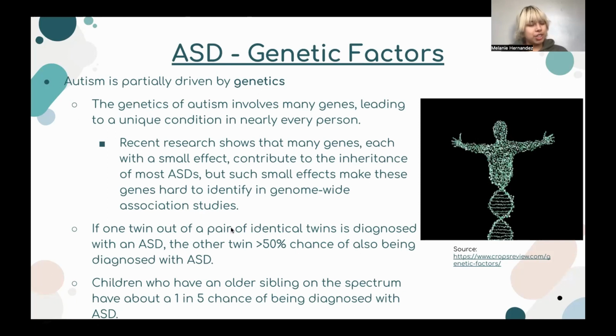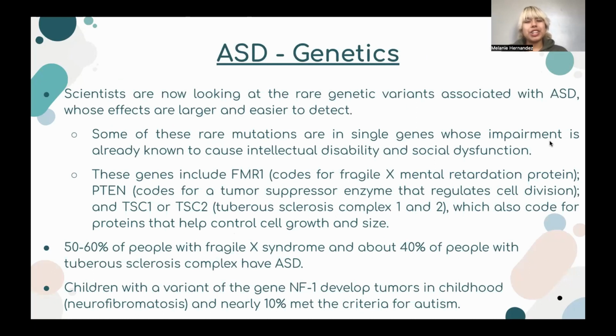What else do we know about genetics? Scientists are now looking at the rare genetic variations associated with ASD. These effects are larger and easier to detect. Some of these rare mutations are in single genes. These genes create impairment known to cause intellectual disability and social dysfunction. These genes include PTEN, which codes for a tumor suppressor enzyme that regulates cell divisions. Children with a variant of the gene NF1 develop tumors. It nearly meets 10% of the criteria for autism.